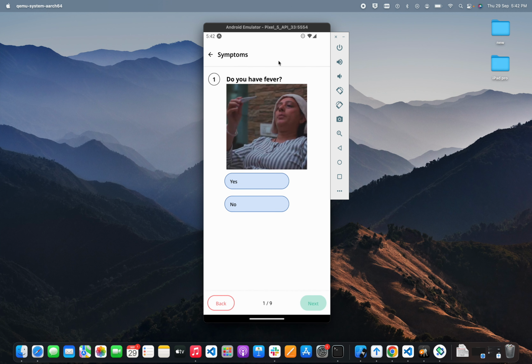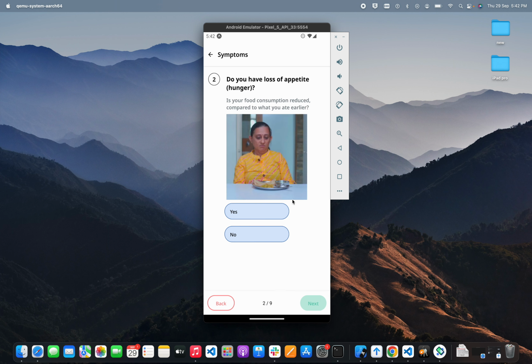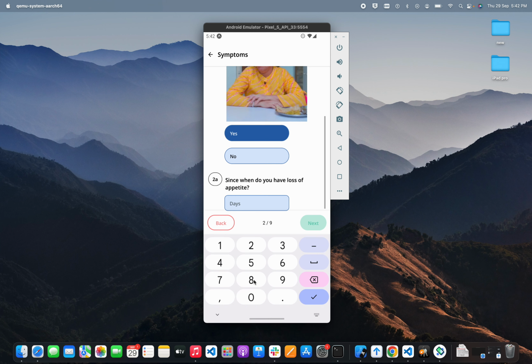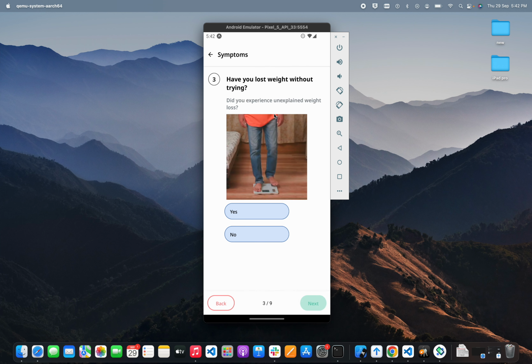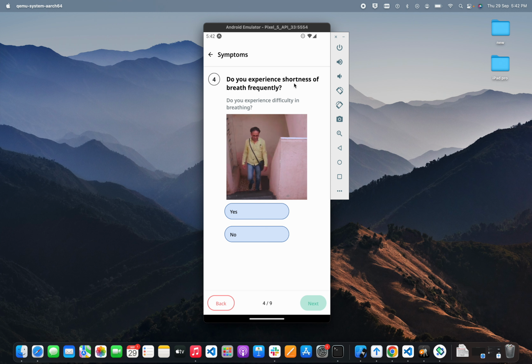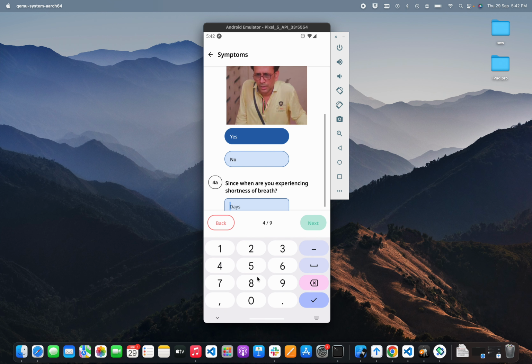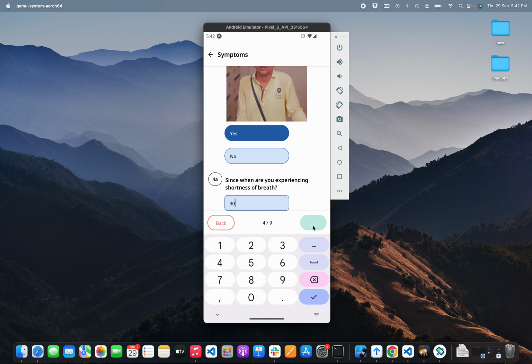Now there are certain symptom questions like, do you have fever or not? Let's say no. Do you have loss of appetite? Yes. A week or 7 days. Okay. Next, have you lost weight without trying? No. Do you experience shortness of breath frequently? Yes, at times. Let's say 30 days.